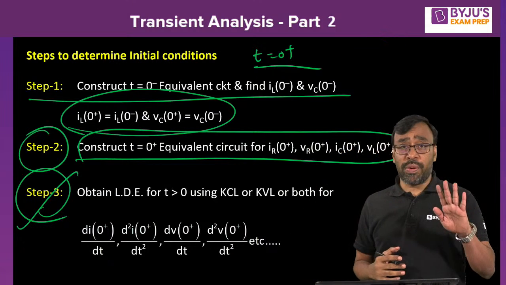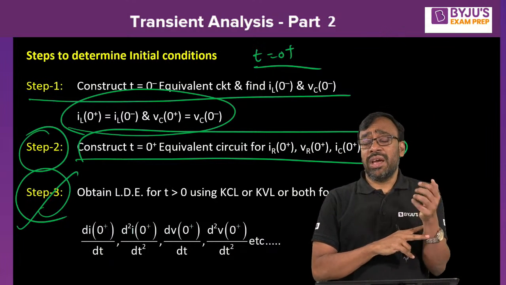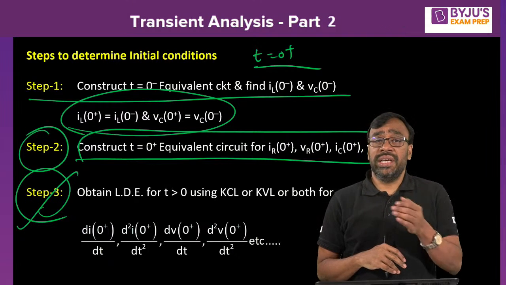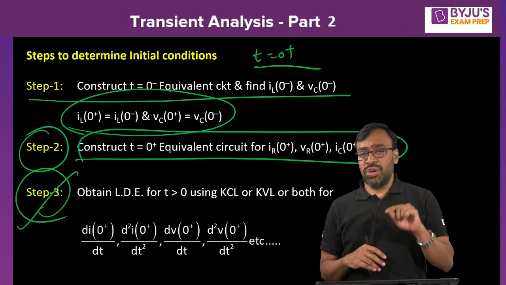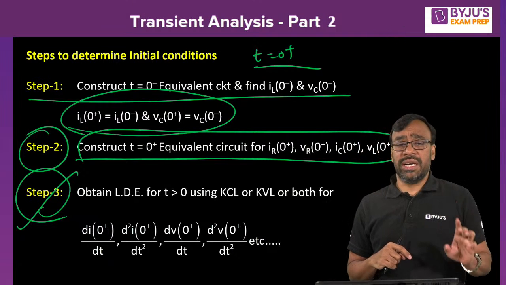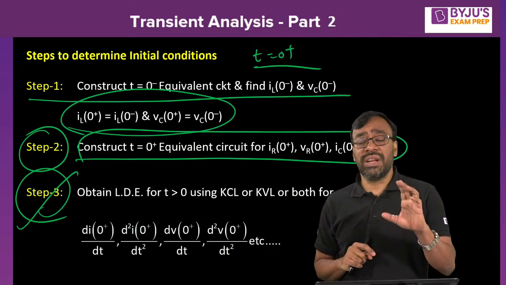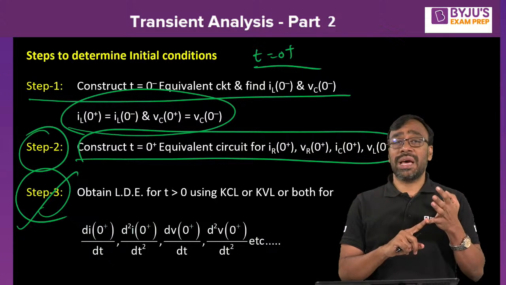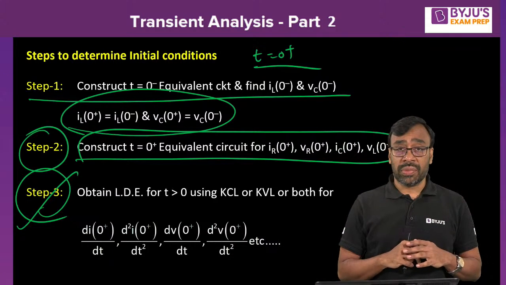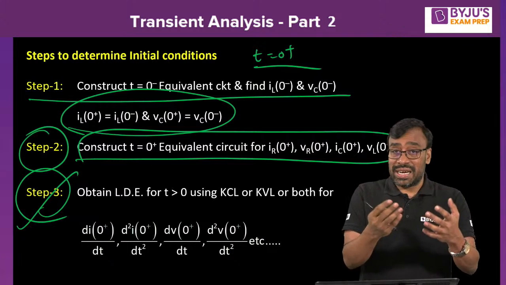I explained four problems, how to find i of 0 plus, di of 0 plus by dt, d square i of 0 plus by dt square, and also v of 0 plus, dv of 0 plus by dt, d square v of 0 plus by dt square. For these, four problems have been taken: RL series circuit, RC series circuit, RL parallel circuit, RC parallel circuit. Simple problems have been taken to make you understand.